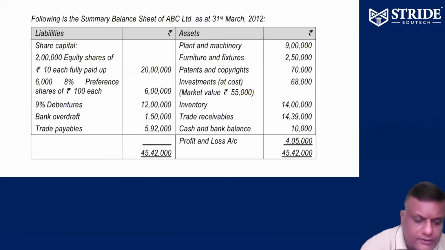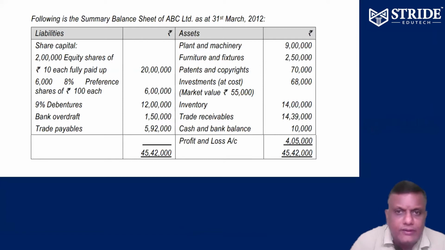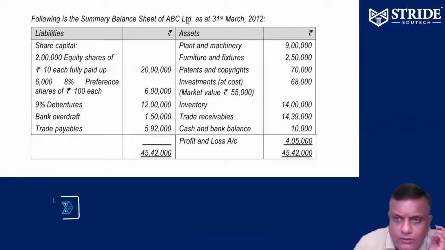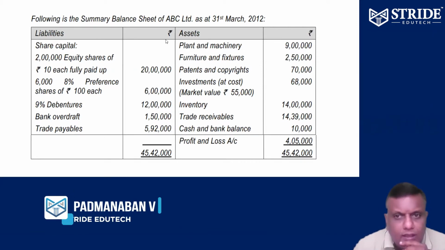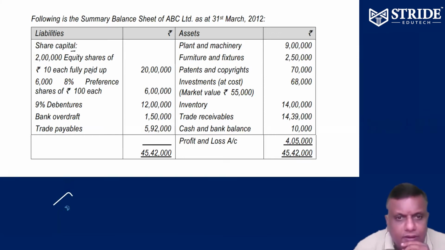Let's see internal reconstruction. The following is the balance sheet of ABC Limited as on 31st March 2012. Liabilities: share capital, 2 lakh equity shares of 10 each, fully paid, so 2 lakh into 10, 20 lakhs. 6,000 8% preference shares of 100 each, 6 lakhs. 9% debenture, 12 lakhs. Bank overdraft 1 lakh 50,000. Trade payable 5 lakh 90,000. So total 45 lakh 42,000.